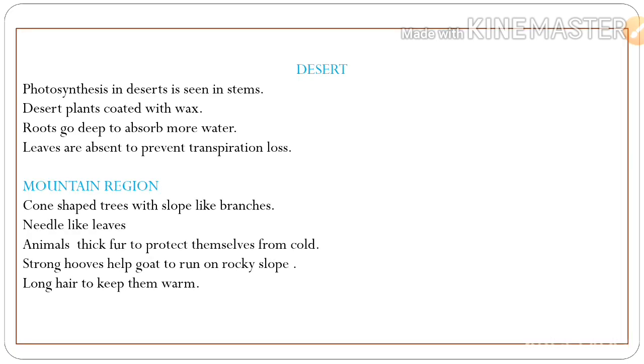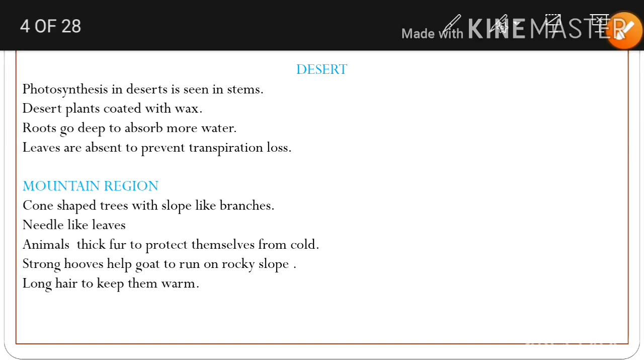In the desert area, photosynthesis in desert plants is seen in stems. Desert plants are coated with wax. Roots go deep to absorb more water. Leaves are absent to prevent transpiration loss, that is water loss. So as there are no leaves, photosynthesis in desert plants is seen in the stems.